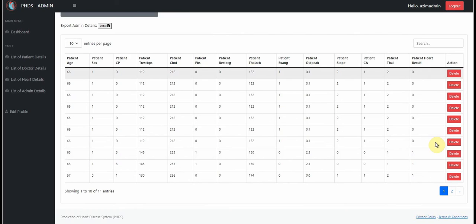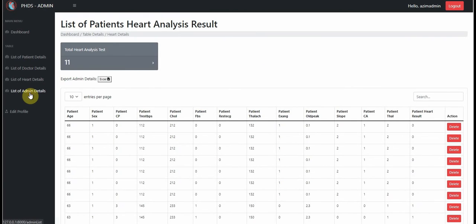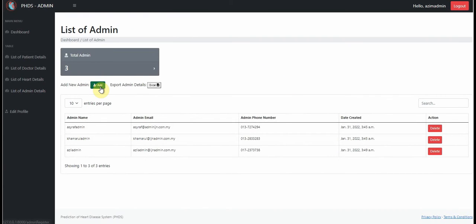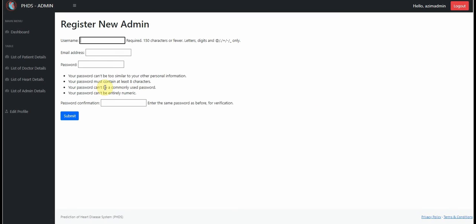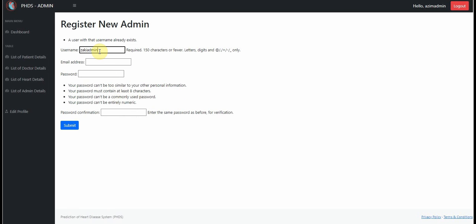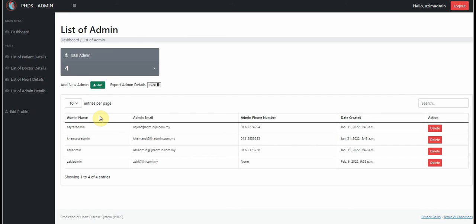After that, we look at the list of admin. Here admin can register a new admin and delete admin. But we look at new admin first. Here is the page to register a new admin. The admin needs to fill in the username, email address, password, and password confirmation. After that, we can see the admin has been added to the system and database. Now admin can delete admin.